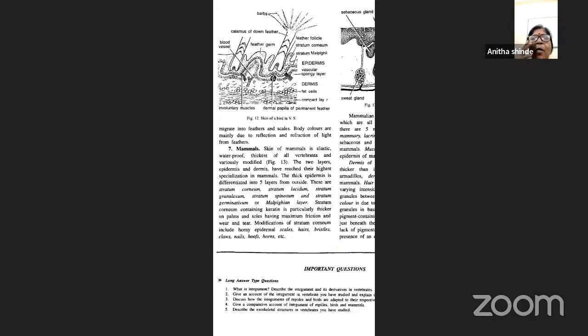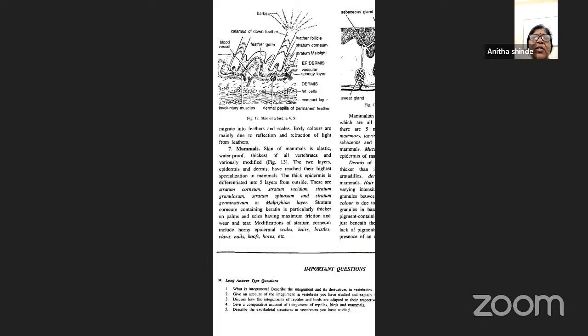But in case of mammals, the epidermis is very thick, and it is differentiated into 5 layers, called stratum corneum, stratum lucidum, stratum granulosum, stratum spinosum, as well as the stratum germinativum or Malpighian layer. The stratum corneum contains keratin, which is particularly thicker on the palms and the soles, having maximum friction and wear and tear. Modifications of the stratum corneum include scales, hair, bristles, claws, nails, hooves, as well as horns.